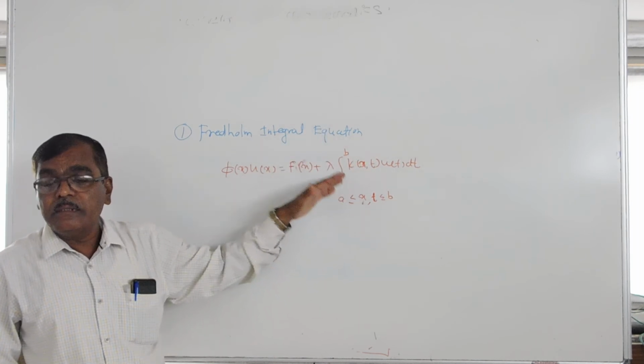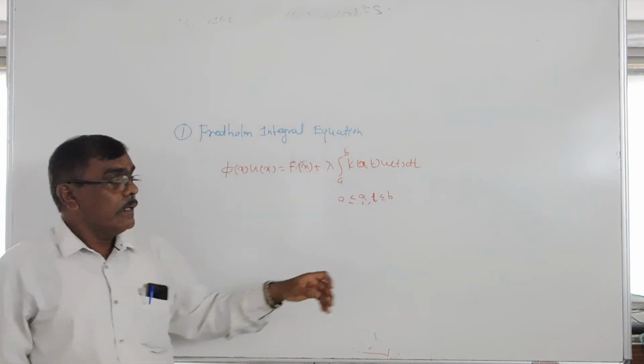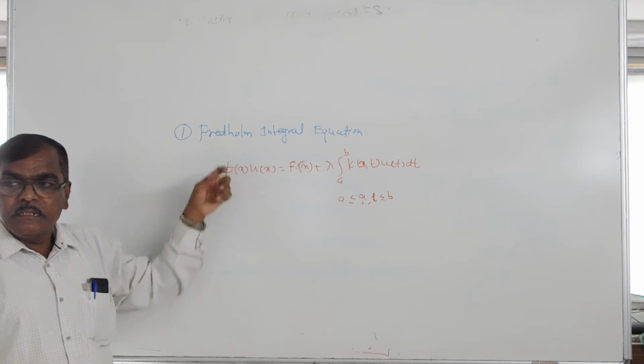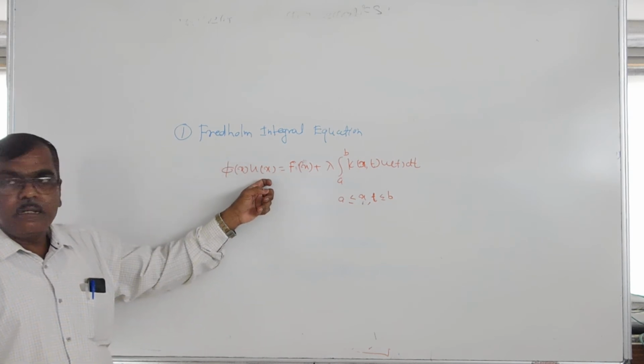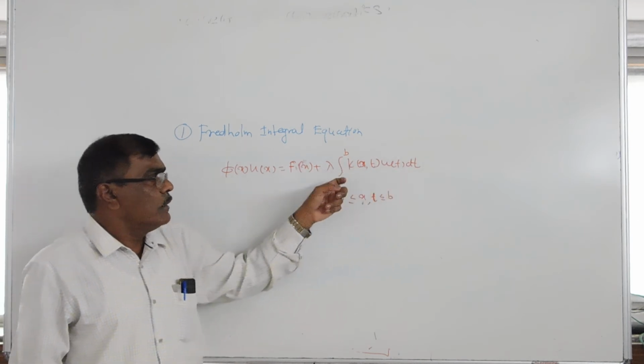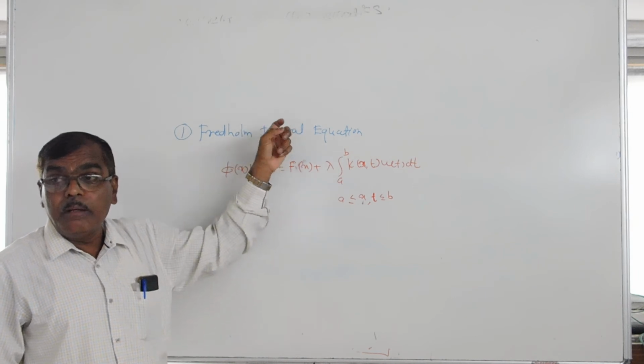Then this equation is called a homogeneous Fredholm integral equation. And if phi of x equals 1, then this equation becomes u of x is equal to f of x plus the integration of k of x,t u of t dt over the limits a to b, which is called a non-homogeneous Fredholm integral equation.